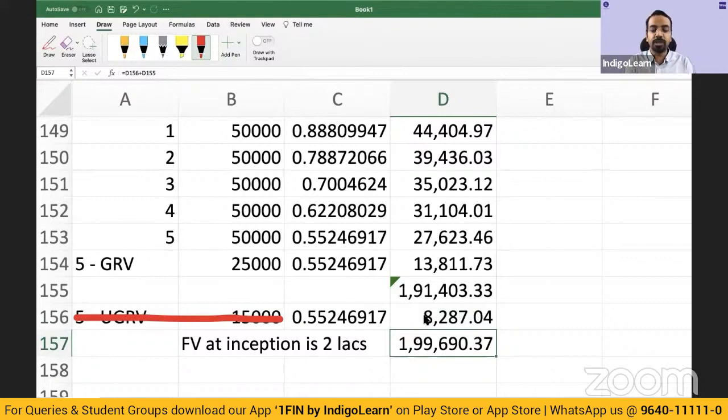That is, using the IRR approximation tool, there is a difference. So if you add the unguaranteed residual value, then you will get 2 lakhs. Okay. So this is how we compute the present value of minimum lease payments.